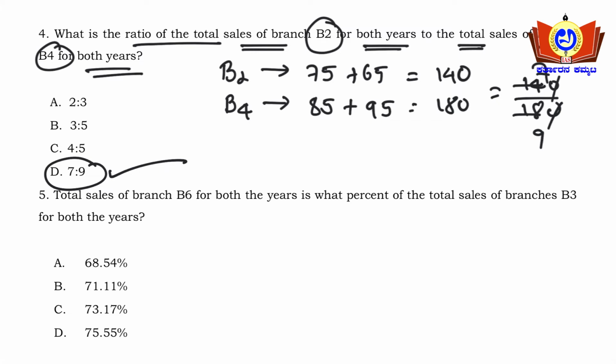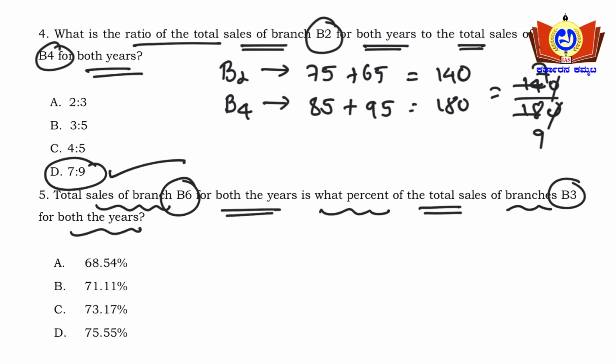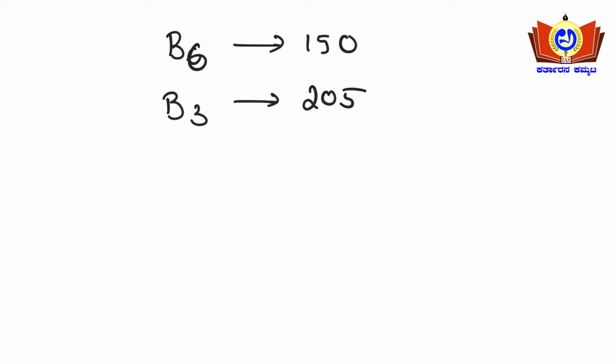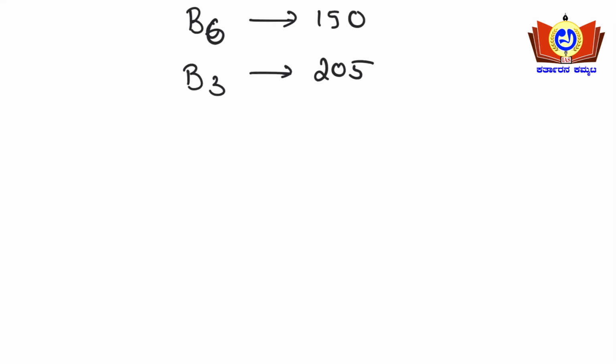Another question: total sales of branch B6 for both the years is what percentage of total sales of branch B3 for both the years? I'll be calculating this on the next page. So what is the total sales for branch B6? That is 150,000. And what is the total sales for branch B3? That is 205,000.